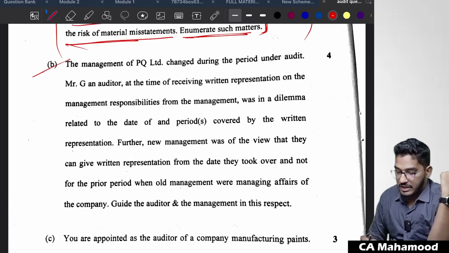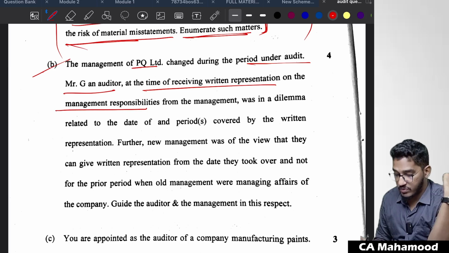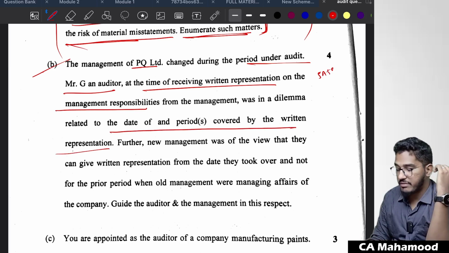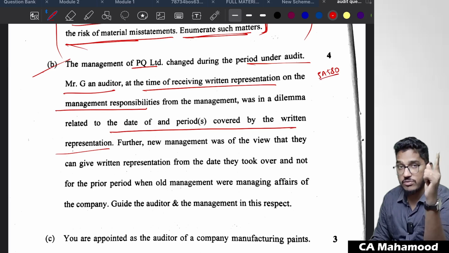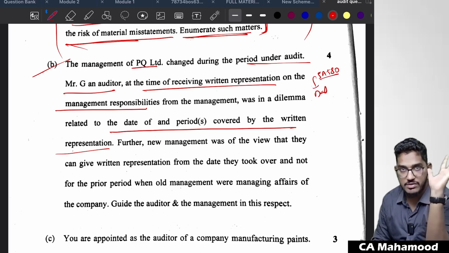Next one. The management of PQ Limited changed during the period under audit. Mr. G, an auditor, at the time of receiving representation on the management responsibilities from the management, was in a dilemma related to the date and period covered by the written representation. So the moment you read the written representation, SA 580 should come to your mind. In SA 580 also, specifically we have one paragraph, date and period covered by the financial statements.